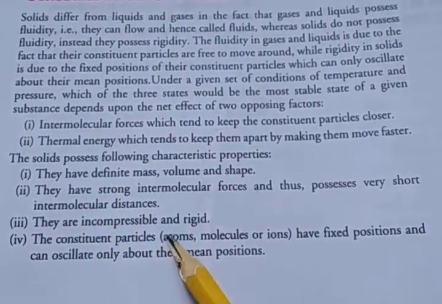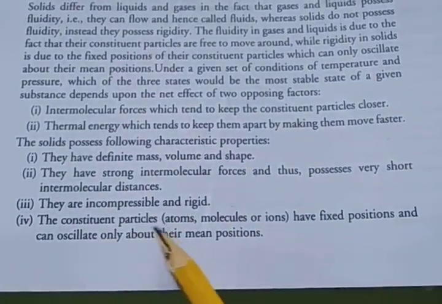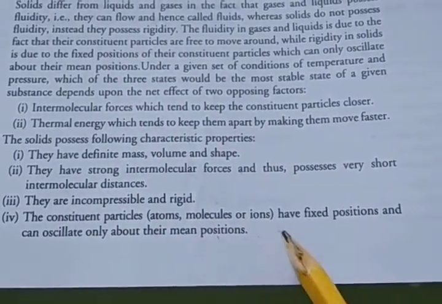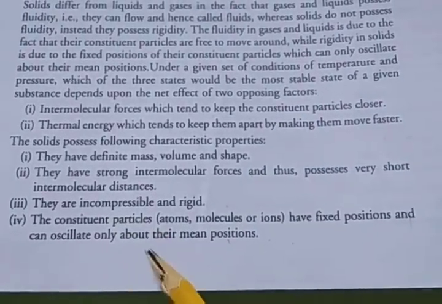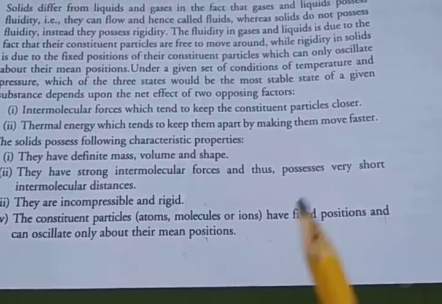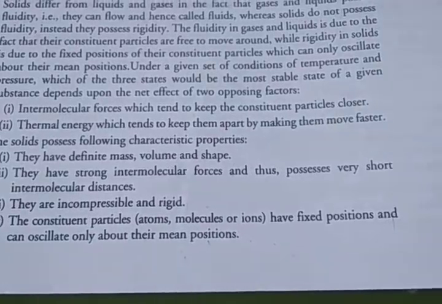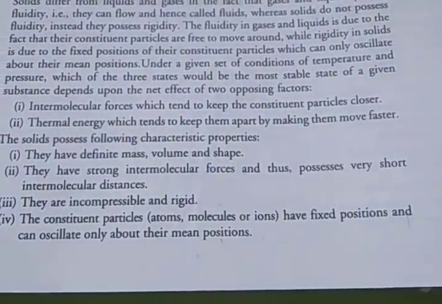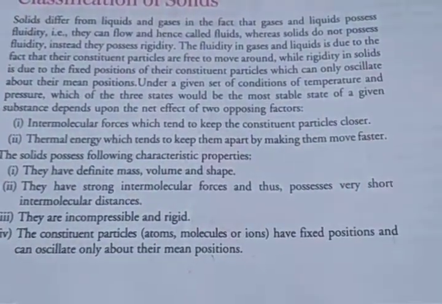Then they are incompressible and rigid. And fourth, the constituent particles, atoms, molecules or ions, have fixed positions and can oscillate only about their mean position. So these are the characteristics of solids.